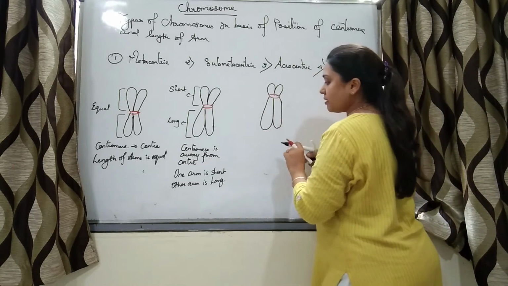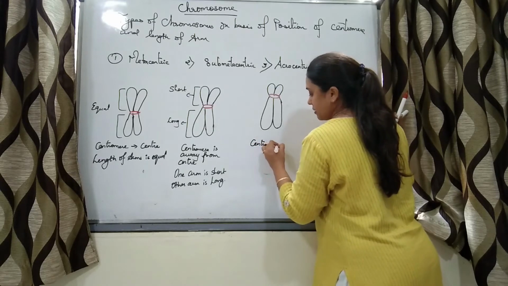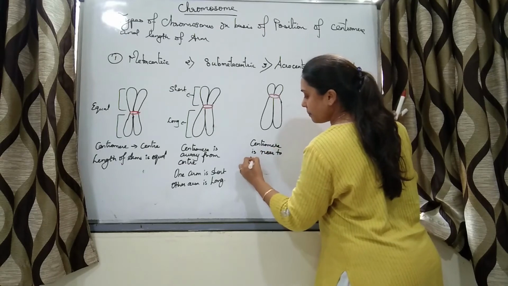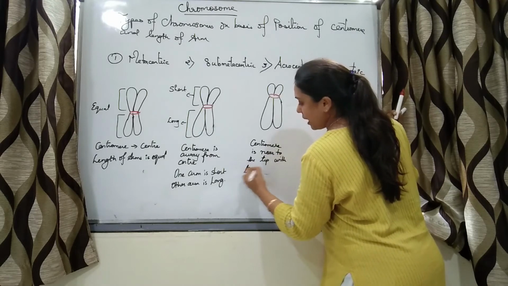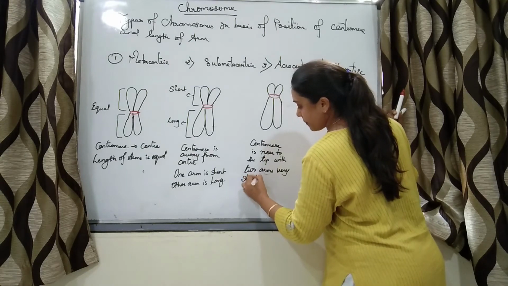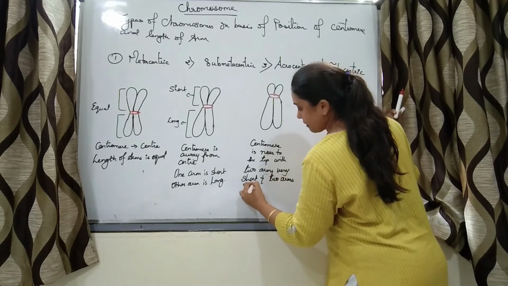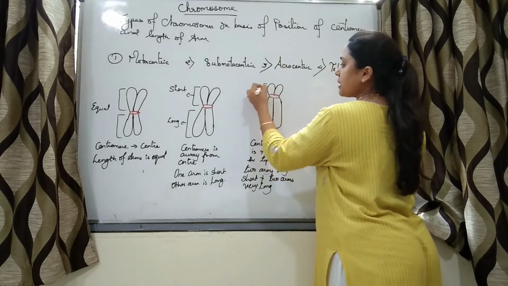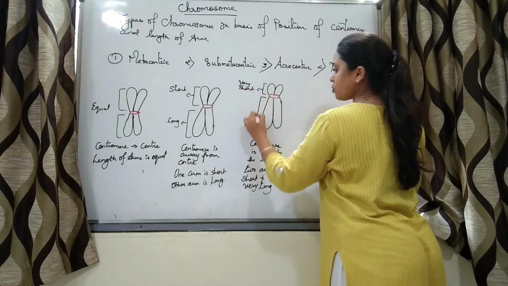So the centromere is near to the tip, with two arms very short and two arms very long.